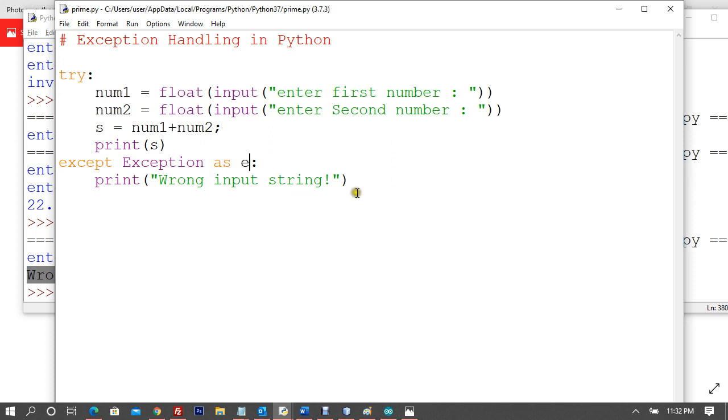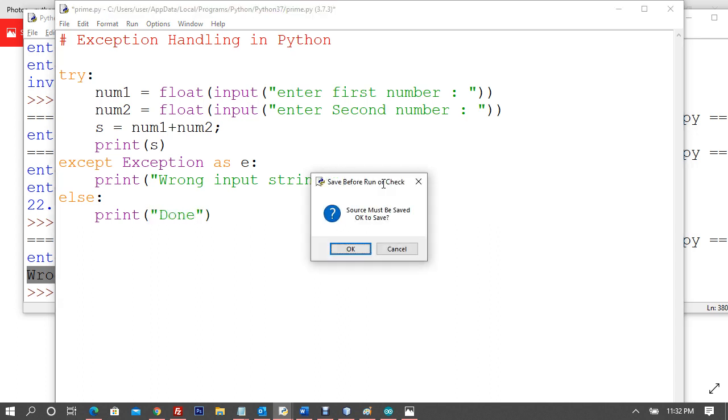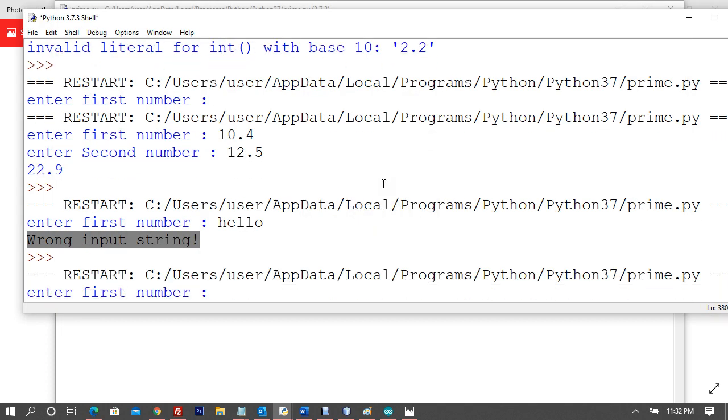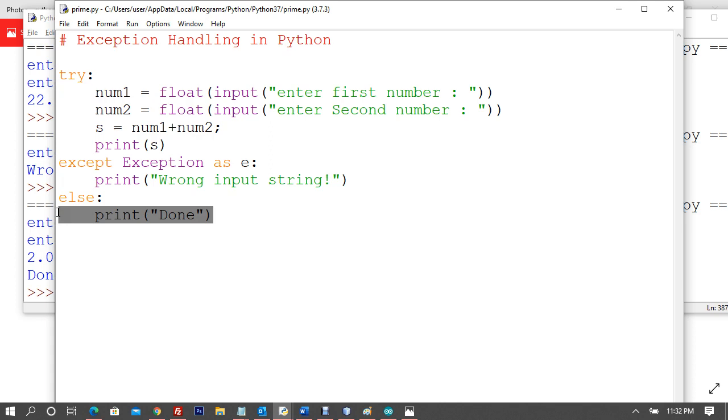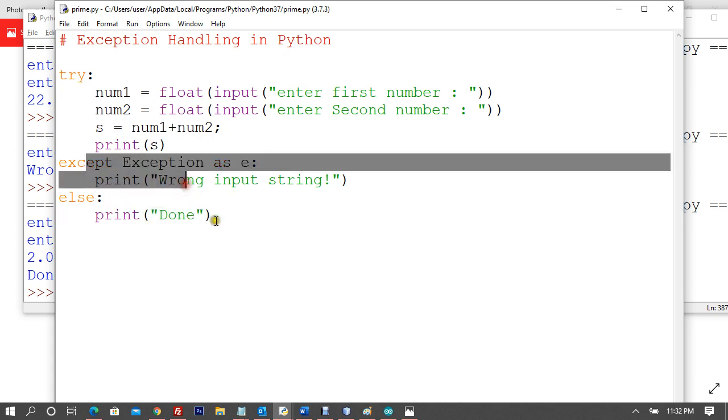So this is also not a problem, right? Okay, fine. So I can say else. Now what is this else doing here? Not in the body of exception. I'll say here, else print done, right? So this is called as finally block. So I'll say 1. So it is enter second number 1. So you're getting 2.2 done. So this is a piece of code which is going to run even if exception comes.